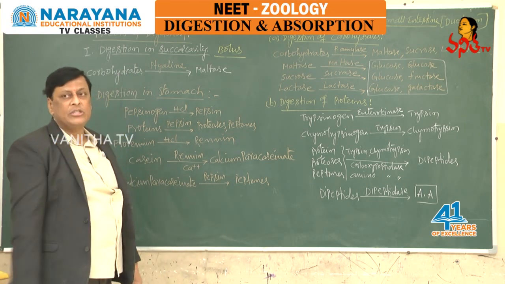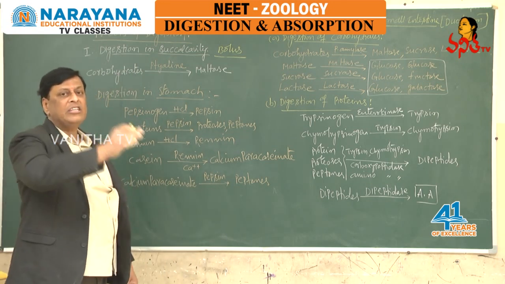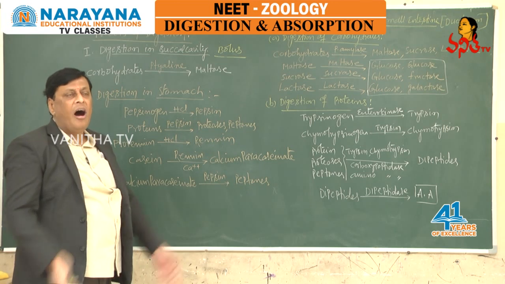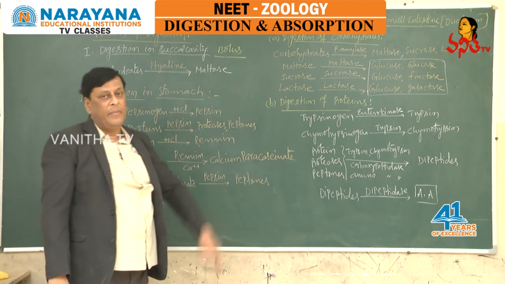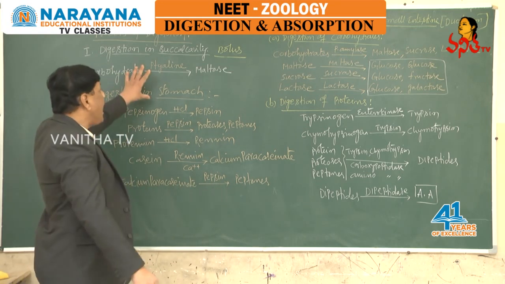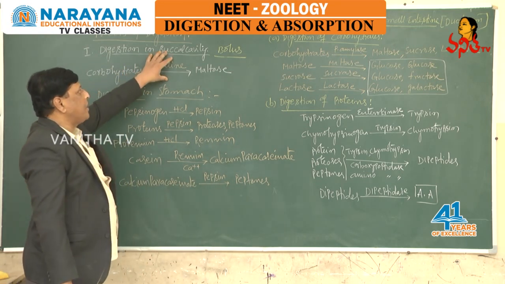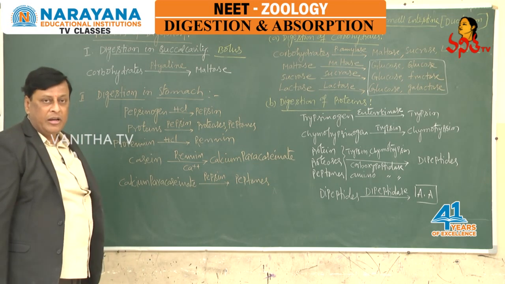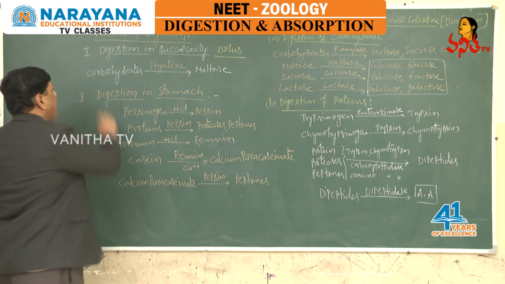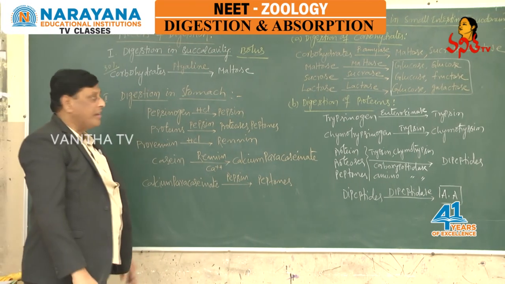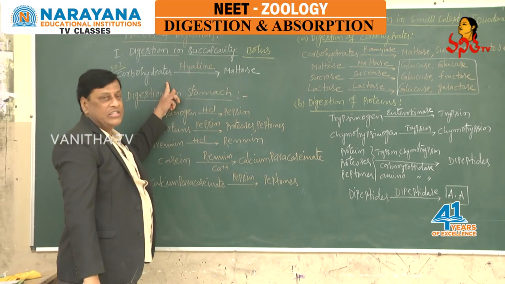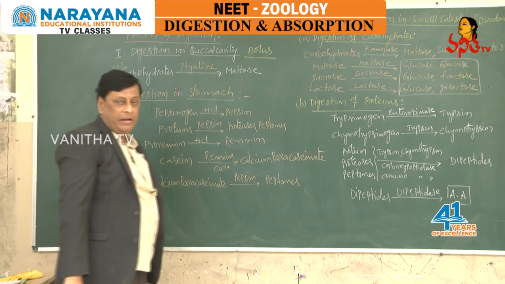The buccal cavity also helps in swallowing the food material into the next part of the alimentary canal. As far as the reaction that occurs in the buccal cavity, about 30% of carbohydrates, starch, will be digested by reacting with ptyalin.